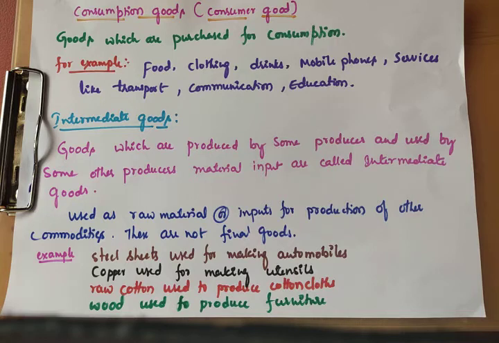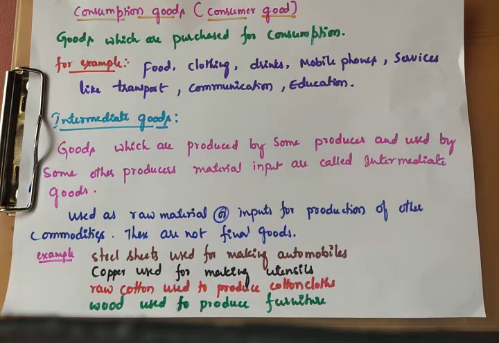For example, semi-durable goods are clothing, furniture, electrical appliances. So these are all called semi-durable goods. And one more under consumption or consumer goods, that is non-durable goods. Non-durable goods means goods which cannot be used again and again. They lose their identity in a single act of consumption.